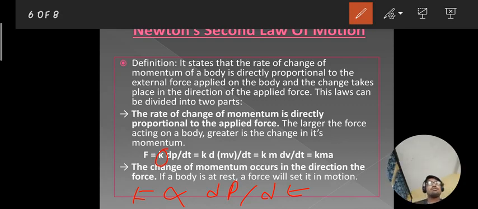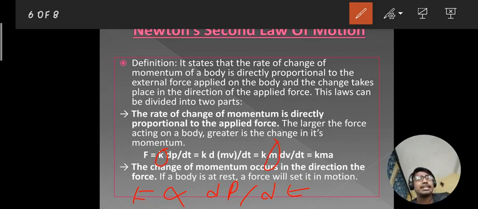When we are doing an experiment with an object, every object has a fixed mass, so mass can be taken as constant.